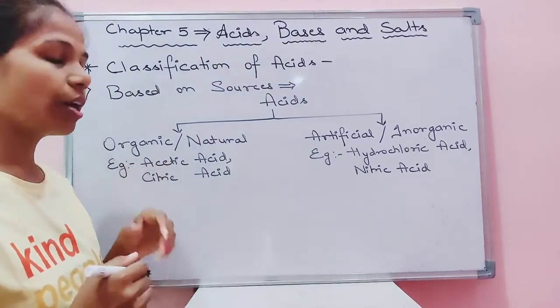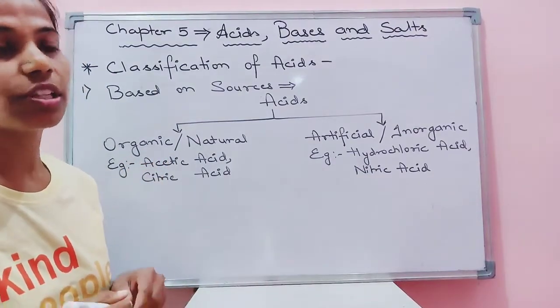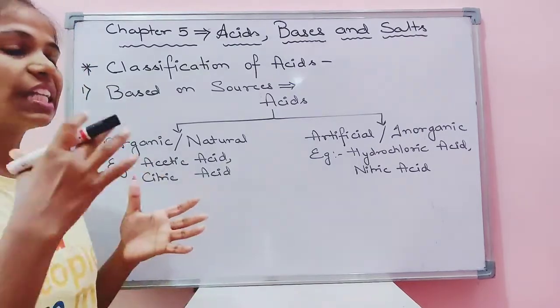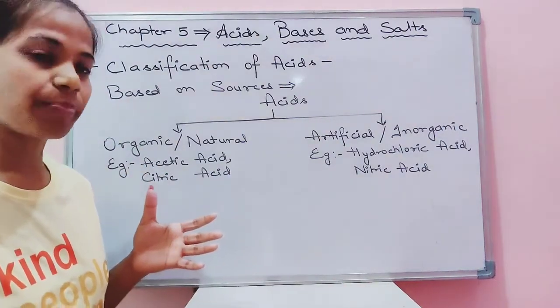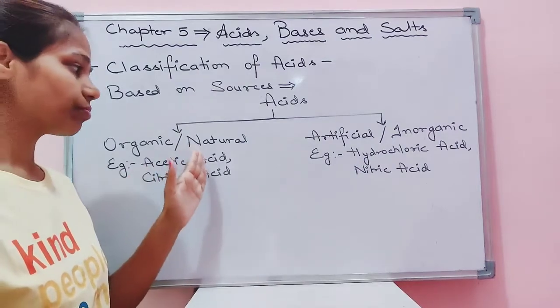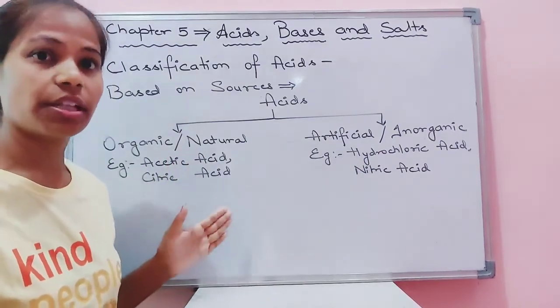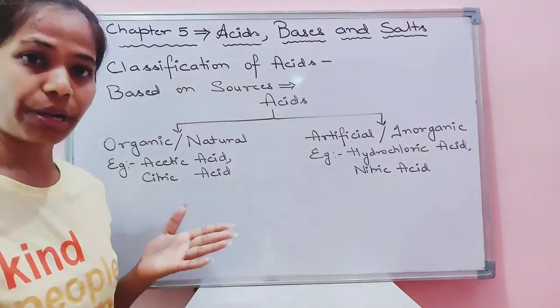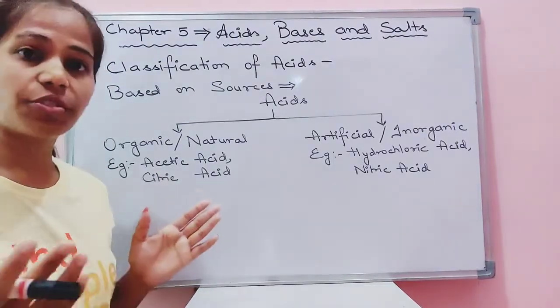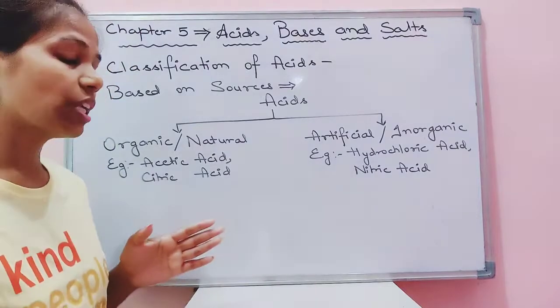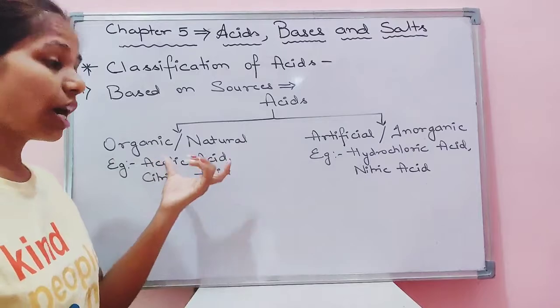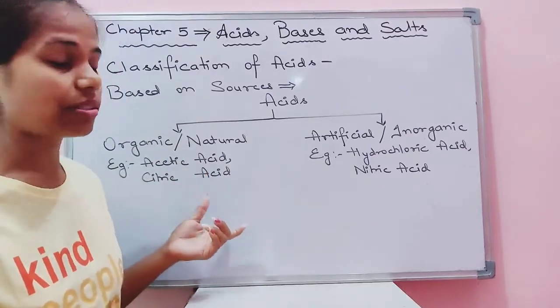What do we understand by organic or natural acids? Children, which are found from the organic products, which are found from the natural products, okay, that are known as natural acids, like oxalic acid found in the tomatoes, then citric acid which is found in the citrus fruits like lemon, orange, etc. So these are known as organic acids.